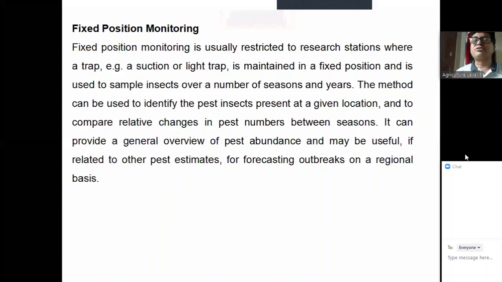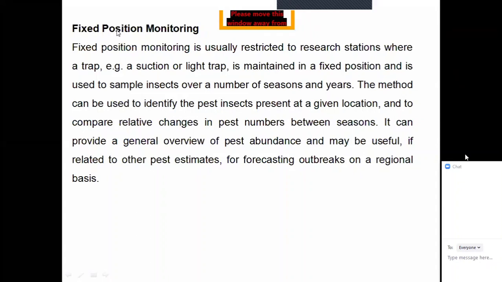Say for example, from 2000 to 2020, from the Bina head office, if we want to know about the rice bug, we can have the data and we can compare among all these 20 years, in which year it was the most, in which year it was the peak, in which year it was moderate, and in which year it was less. So it's a history of the pest. We can prepare the history and compare the insect population among the years, among the seasons, from this particular point. The method can be used to identify the pest insects present at a given location.